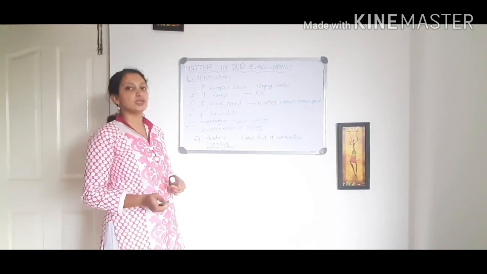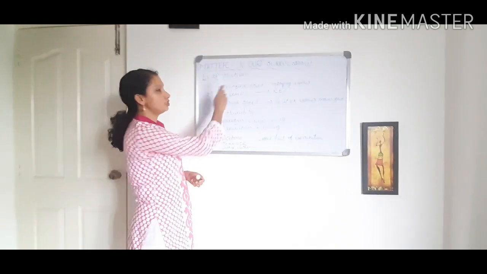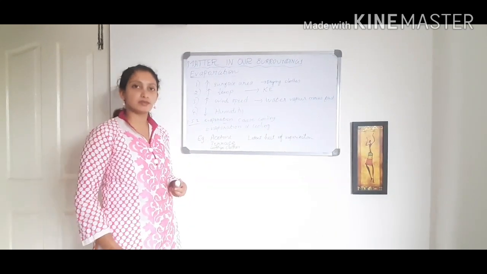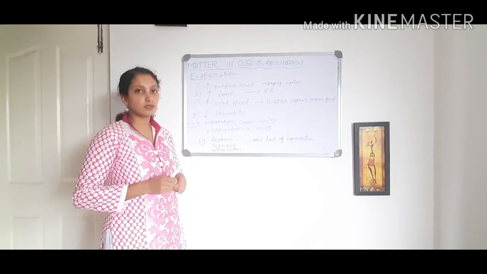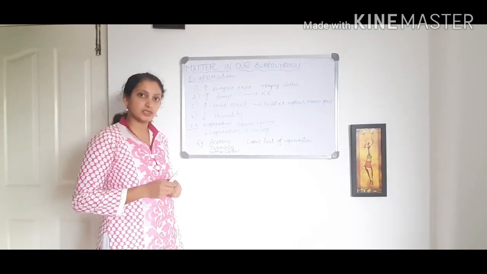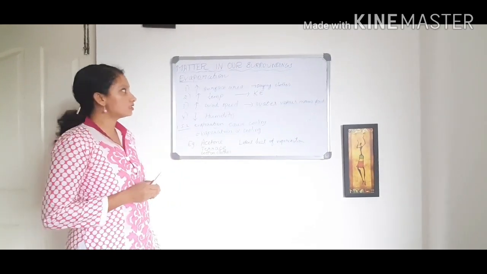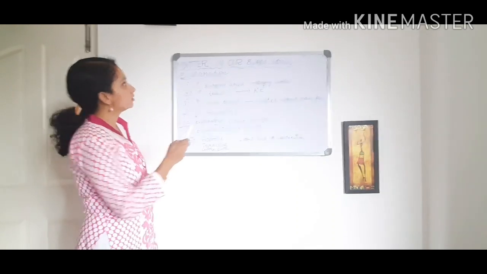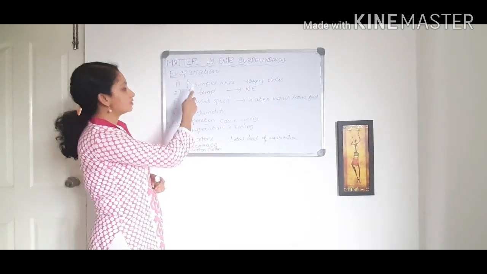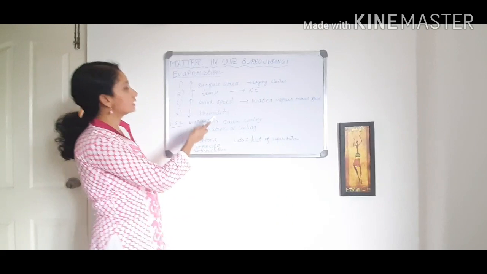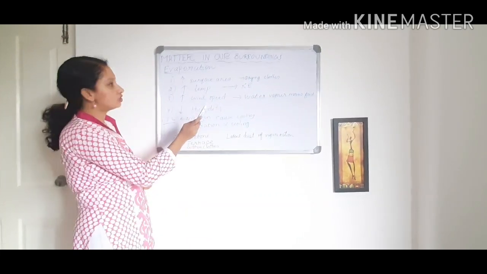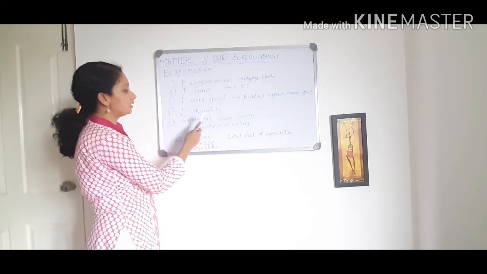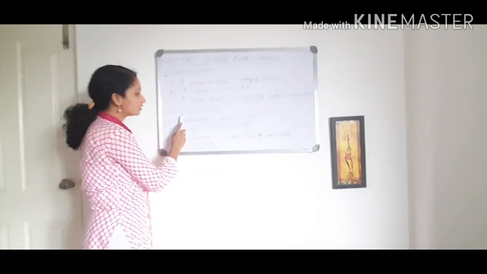So we have reached the last topic of this lesson, evaporation, the process of change of matter from the liquid form to gaseous form. That is called evaporation or vaporization. The process depends on 4 factors: increased surface area, increased temperature, increased wind speed, and the last one is decreased humidity.